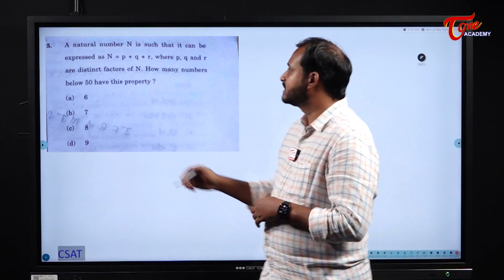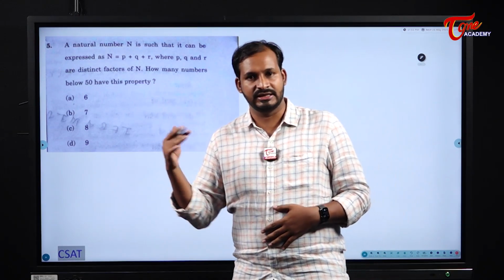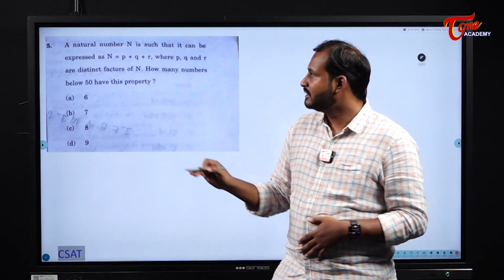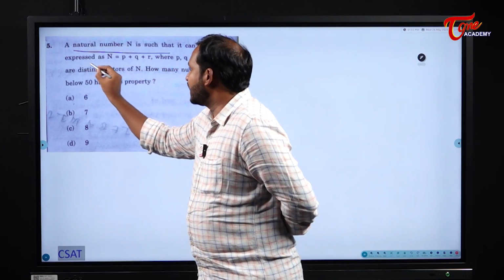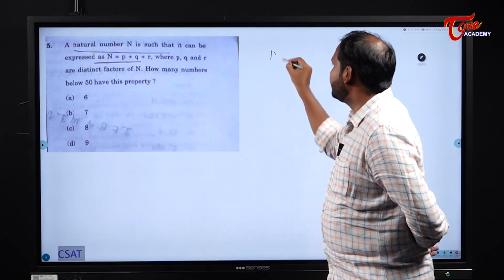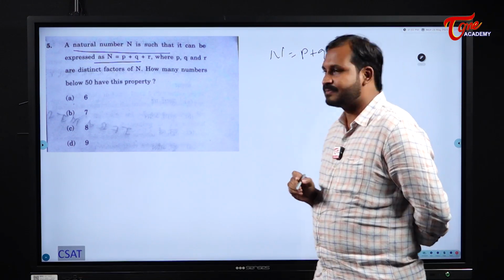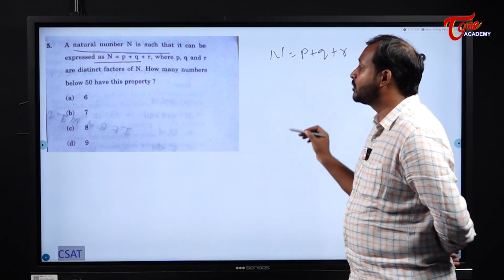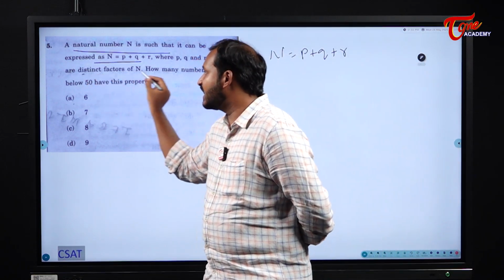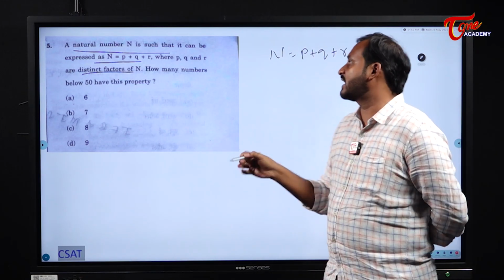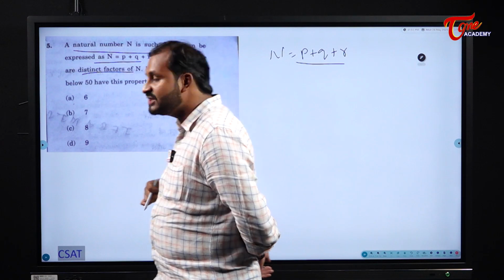Okay, now see here students, I have taken the set A paper. Whatever the questions there are, I have taken them in that order. Now see here, there is a natural number n such that n can be expressed as p plus q plus r, where p, q and r are distinct factors of n. Very clearly they are mentioning they are not equal, they are distinct factors of n. Next, how many numbers below 50 have this property?